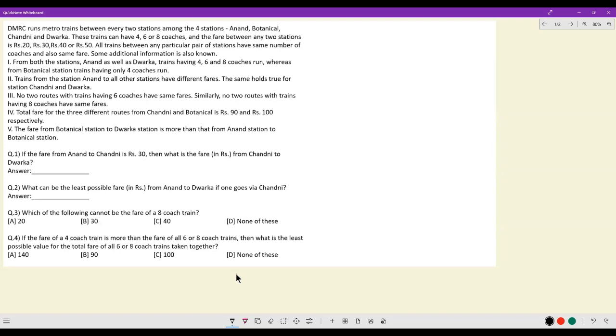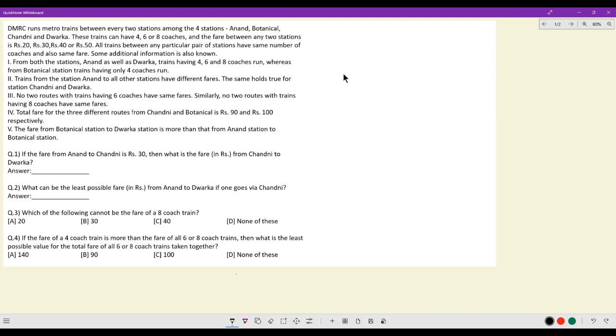Let's look at this question. DMRC runs metro trains between every two stations among the four stations, Anand, Botanical, Chandni and Dwarka. These four trains can have 4, 6 or 8 coaches, and the fare between any two stations is rupees 20 or 30 or 40 or 50. All trains between any particular pair of stations have the same number of coaches and also the same fare.